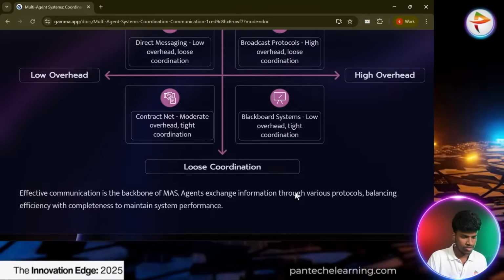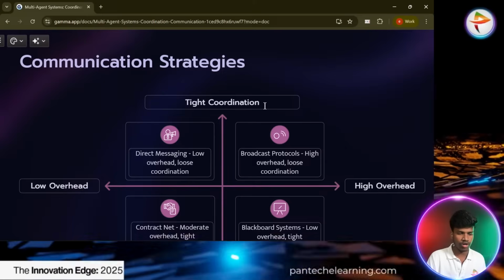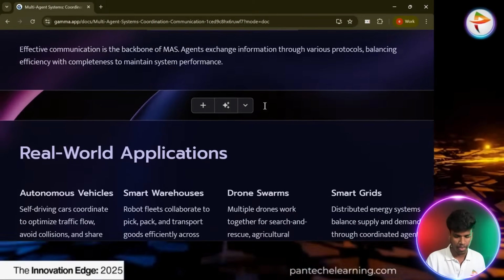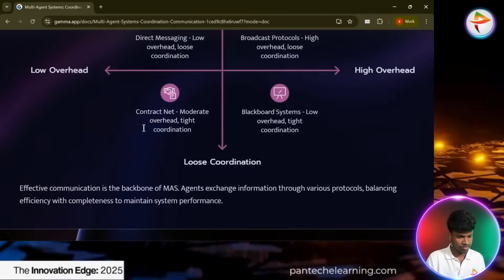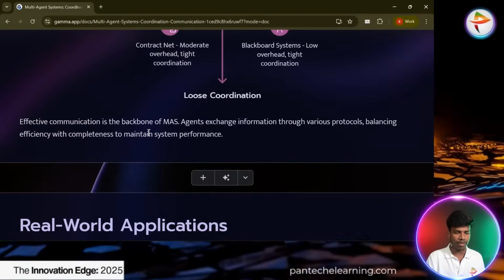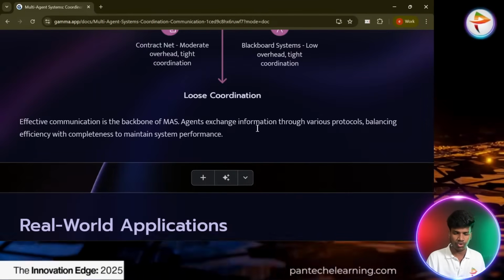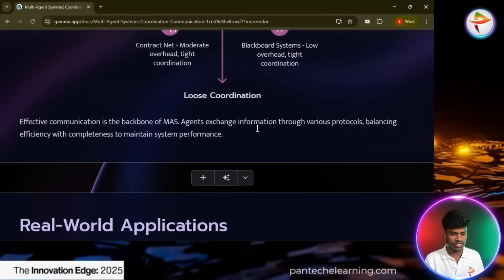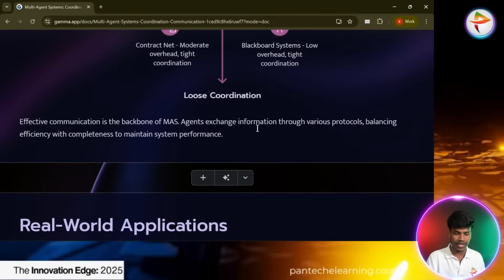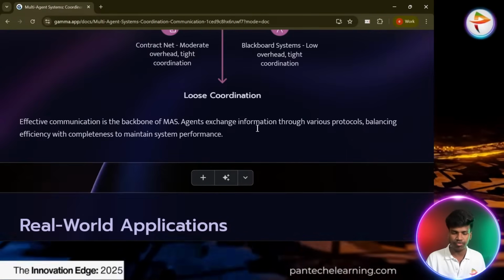Okay, so this is the difference between these four communication strategies. Effective communication is the backbone of a multi-agent system, and agents exchange information through various protocols, balancing efficiency with completeness to maintain system performance.